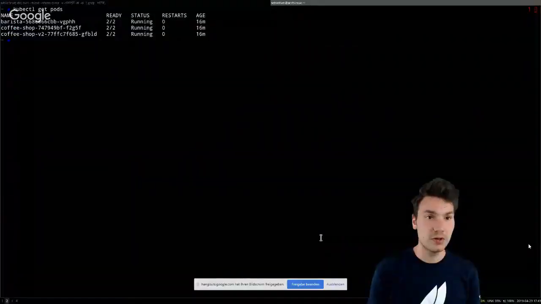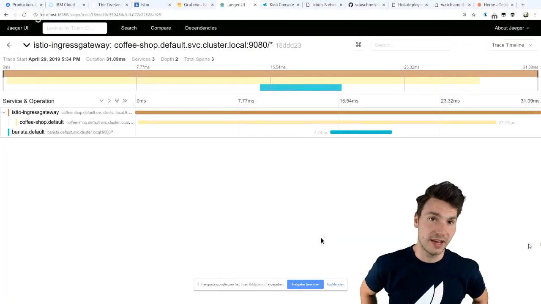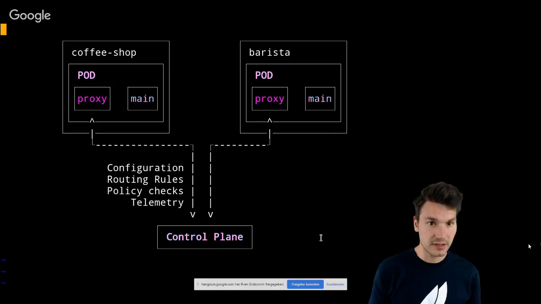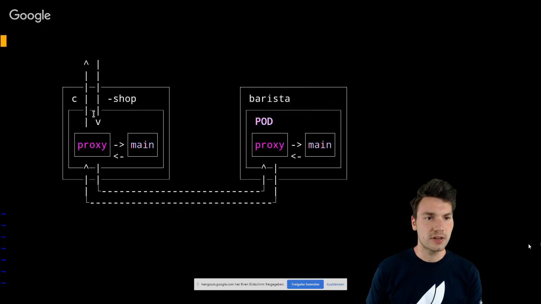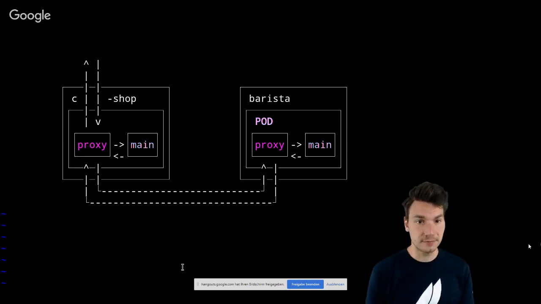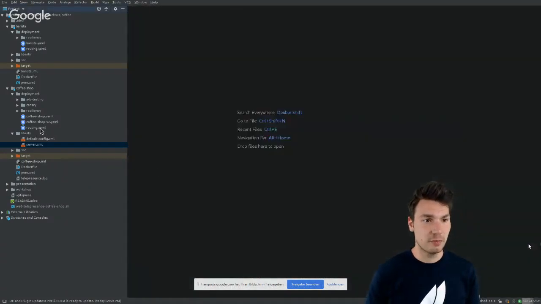What else we can do in Istio actually is to have some more advanced networking or some more traffic management. Because we have these proxy containers being available, so now we could actually say, well, instead of routing to this Barista instance, for some reason route to something else, or provide some more resiliency here. So the proxy has now more control over this. So let's start with some more advanced traffic management. So this is a fun part.